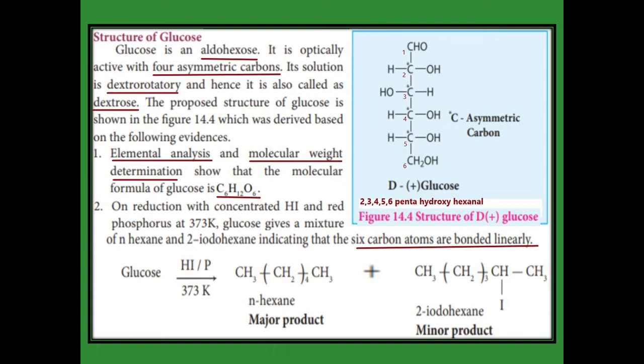And the second evidence is when glucose is reacted with concentrated HI in the presence of red phosphorus at 373 Kelvin, it produces n-hexane and then 2-iodohexane. It indicates that it has 6 carbons in a linear way. By this reaction we can confirm it.